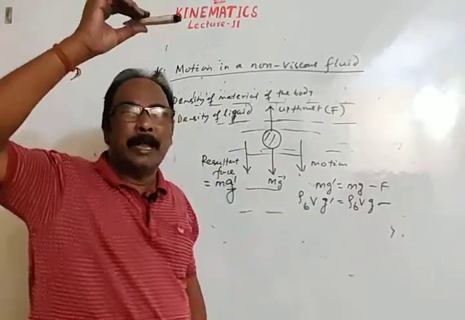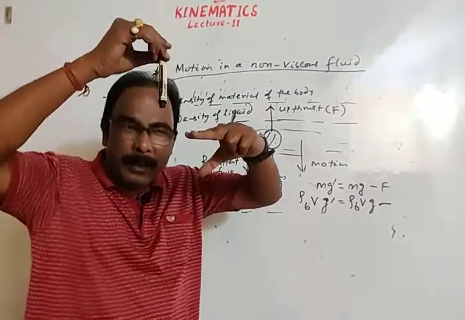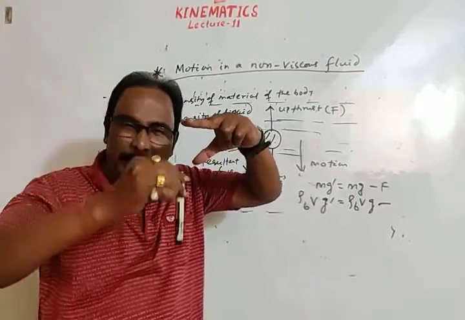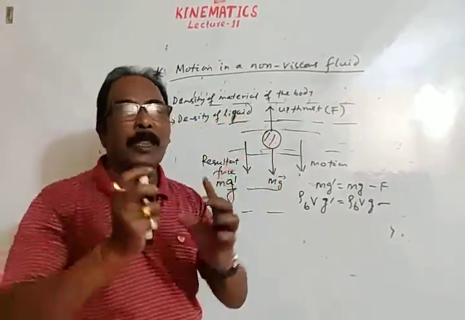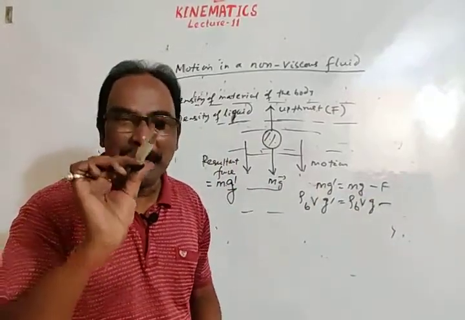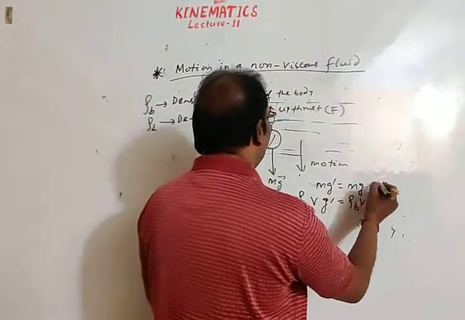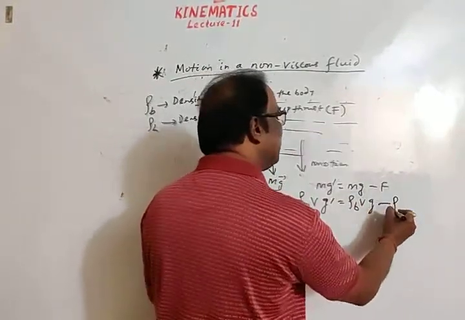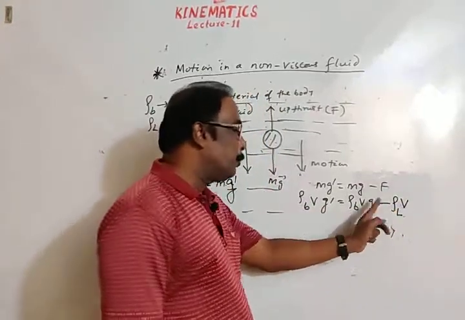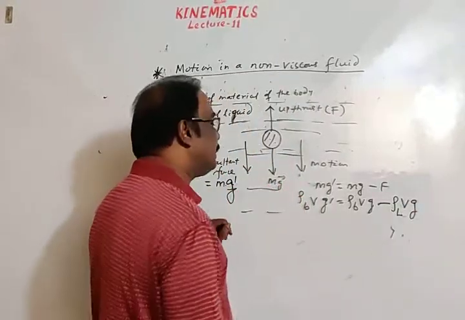See, this is a body outside the liquid; its volume is V. If I insert it completely in the liquid, it displaces an equal volume of liquid as the volume of the body. Then upthrust is density of liquid into volume of displaced liquid, which equals the volume of the body, into acceleration due to gravity g.